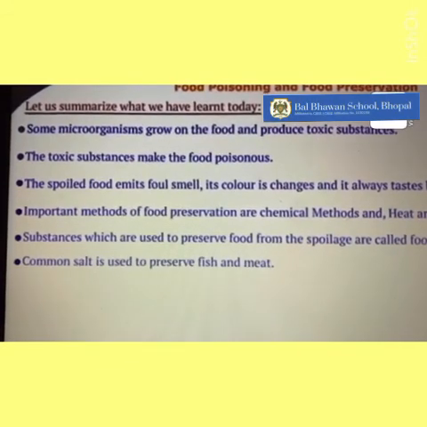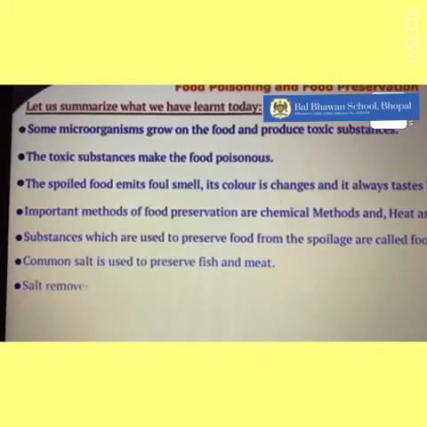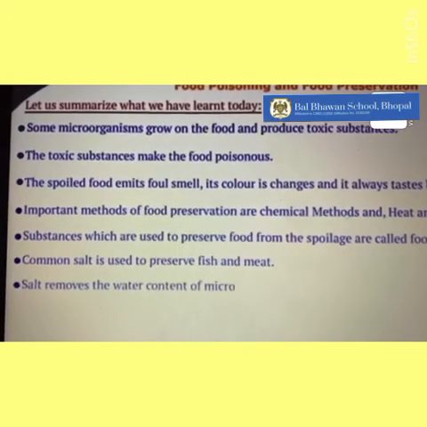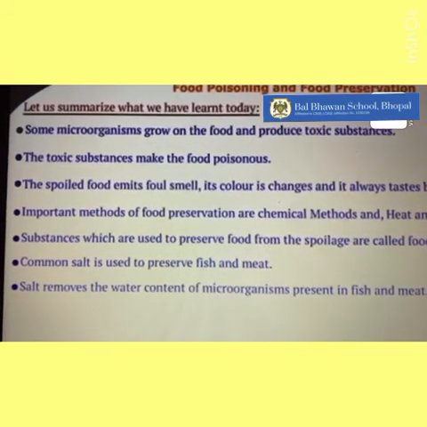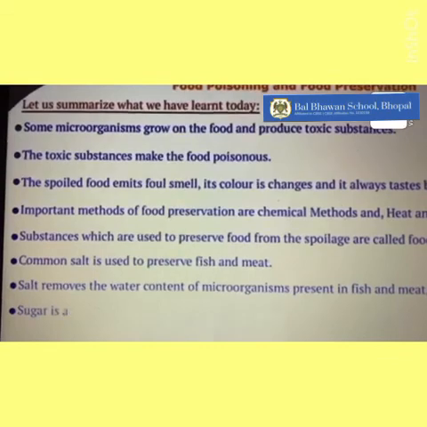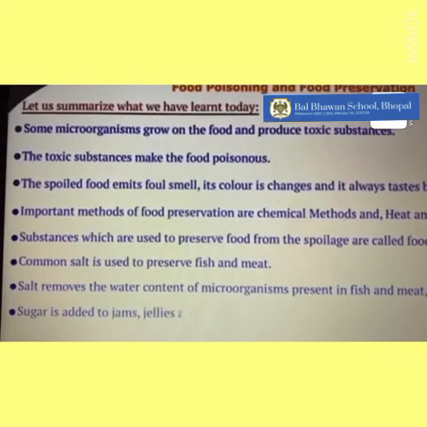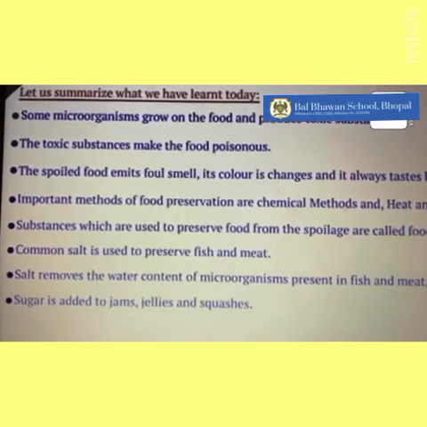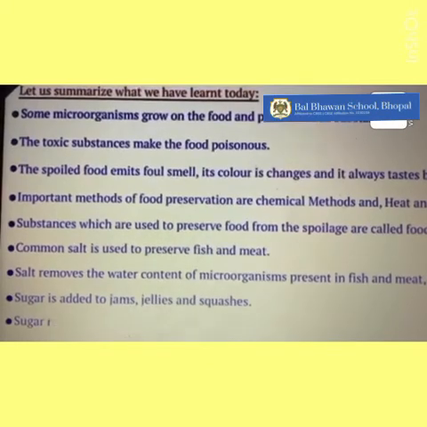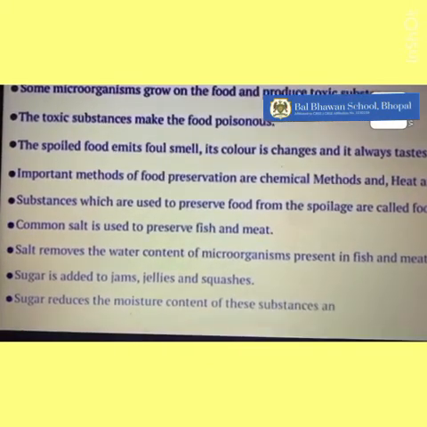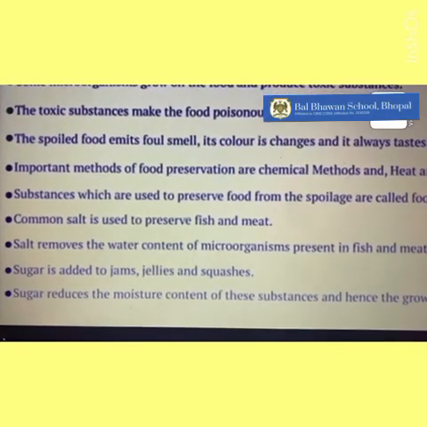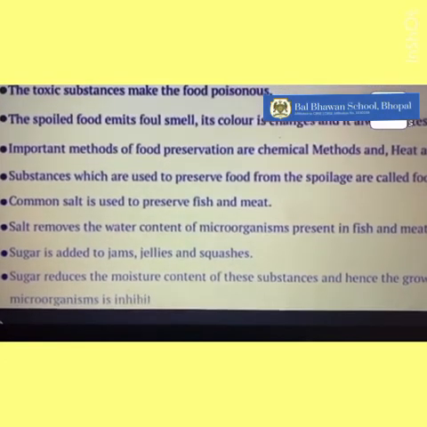Common salt is used to preserve fish and meat. Salt removes the water content of microorganisms present in fish and meat and hence controls their growth. Sugar is added to jams, jellies, and squashes. Sugar reduces the moisture content of these substances and hence the growth of microorganisms is inhibited.